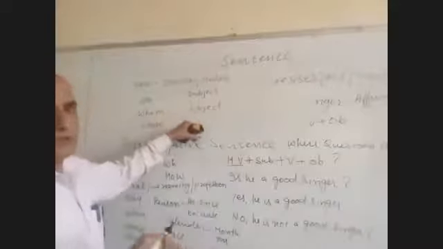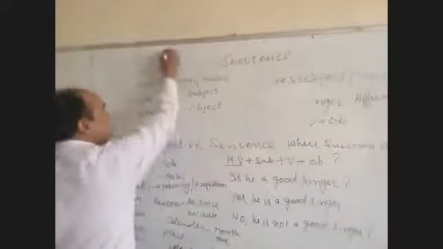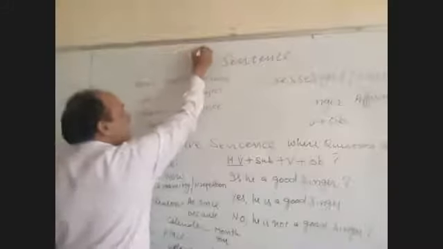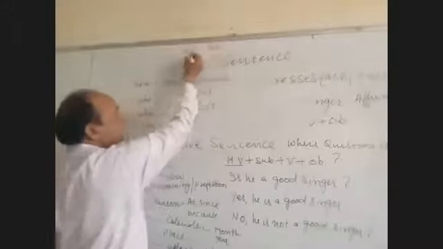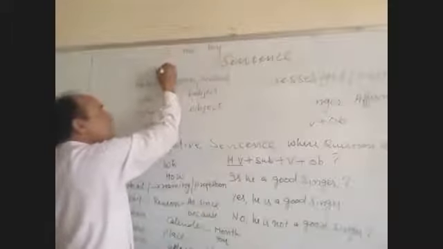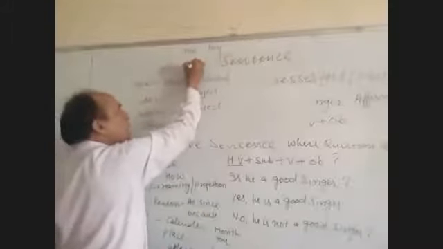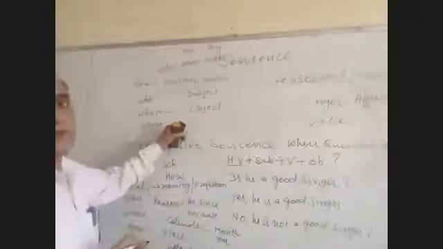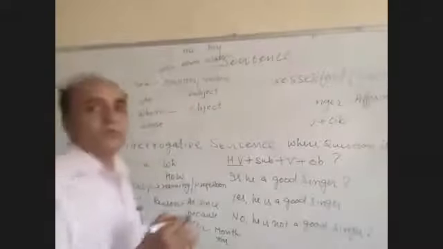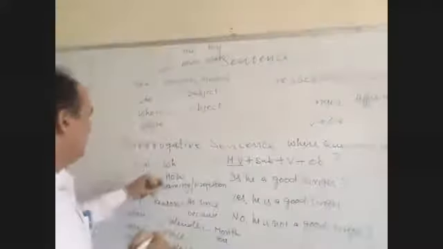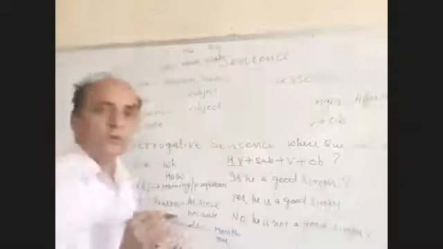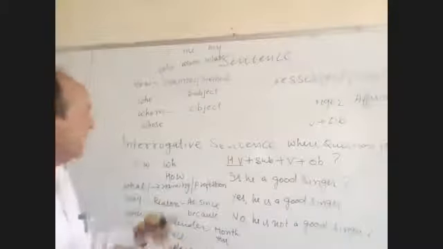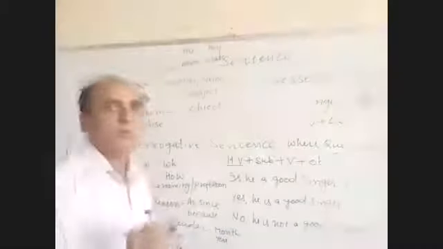In simple personal pronouns, you might come across these words: I, me, and mine. Mine is a possessive word, me is the object, I is the subject. In the same way, who, whom, and whose are interrogative words, question words used for persons. For example, who are you? Now you see the difference between who and what. Who are you means you have to tell the name. And what are you? You have to tell your profession.